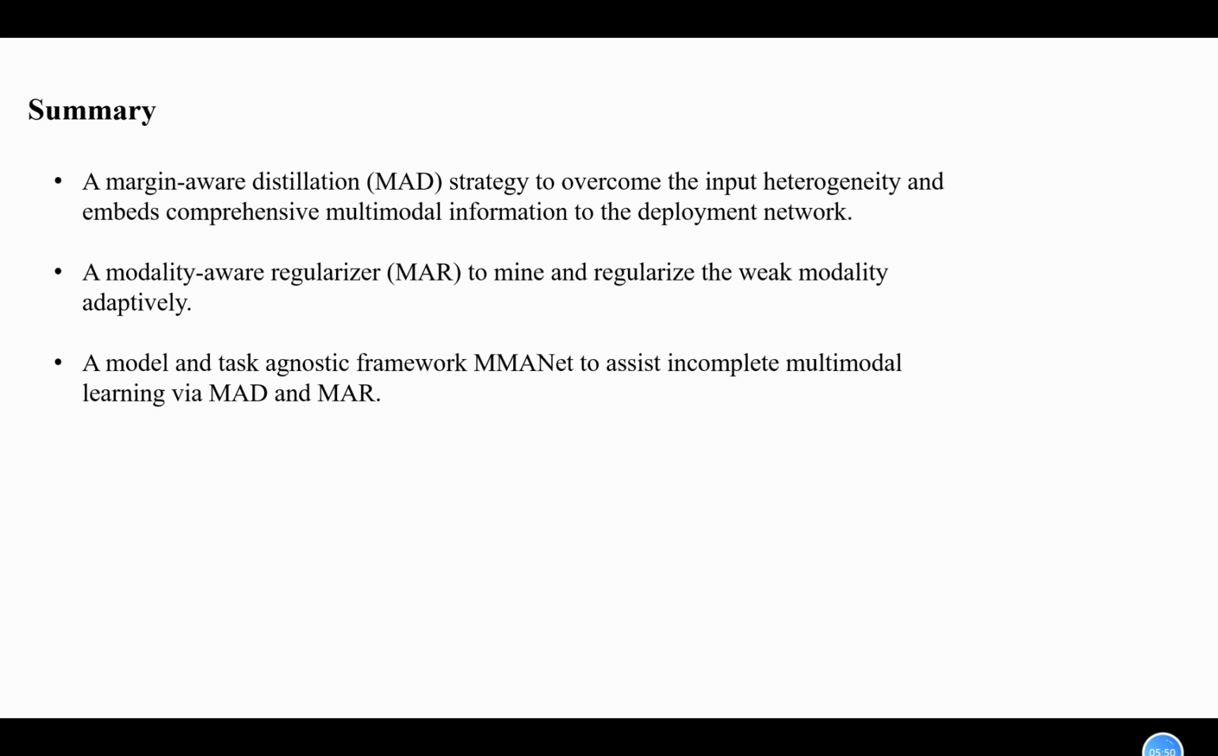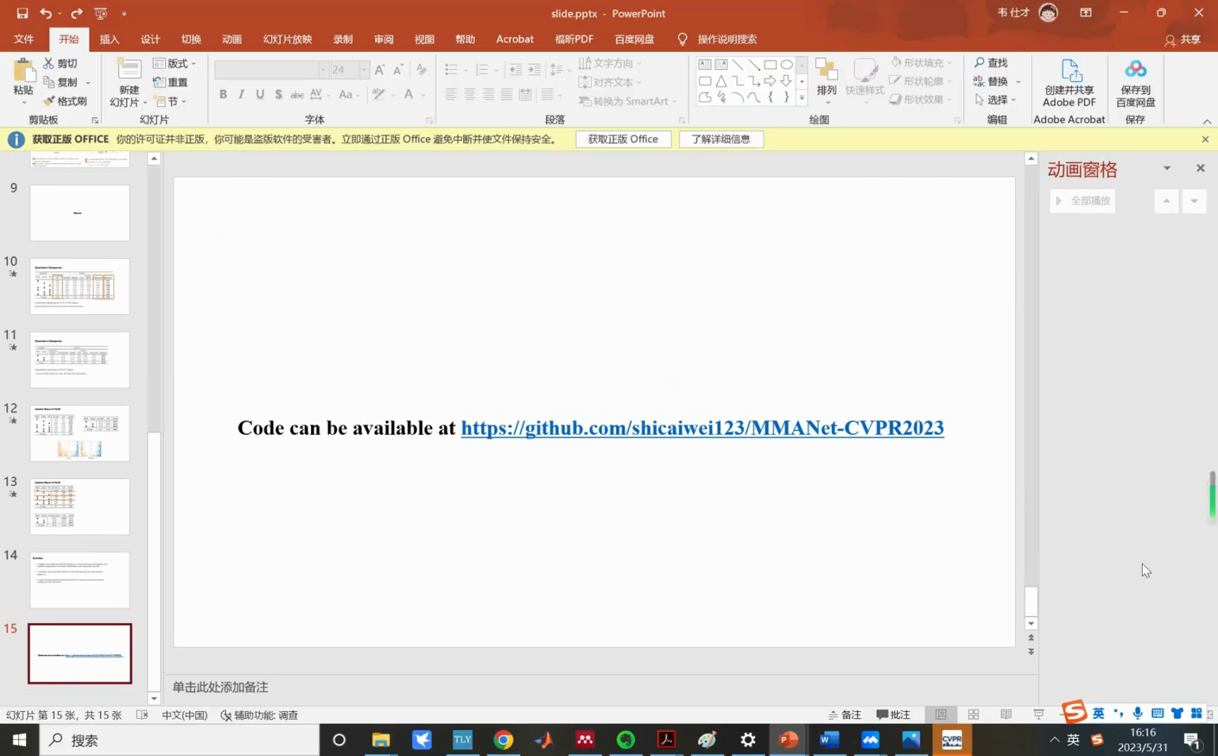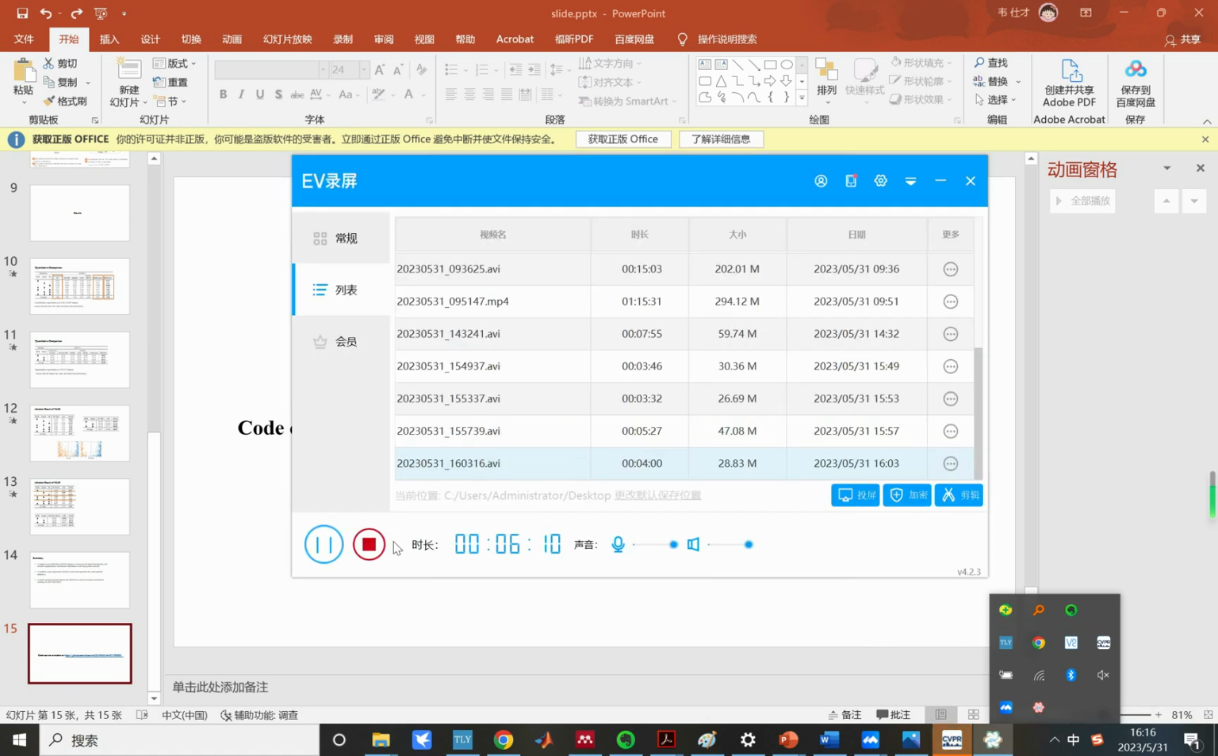A margin-aware distillation, MAD, strategy to overcome the input heterogeneity and embed comprehensive multimodal information to the deployment network. A modality-aware regularizer, MAR, to mine and regularize the weak modality adaptively. And a model and task-agnostic framework, MMANet, to assist incomplete multimodal learning via MAD and MAR.